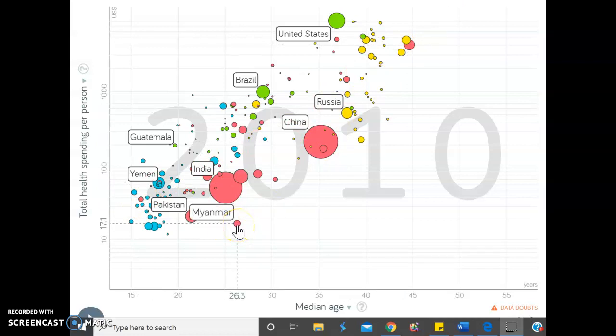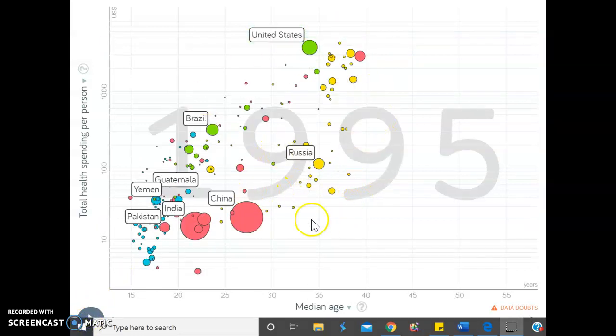exceptions. A little bit of Myanmar, the total healthcare spending is around 17.1, while the median age is 26.3. And usually, if you spend around that much money, your median age is 18, 17.5, or 16.9, which you can see with the Congo, Ethiopia, and Madagascar.